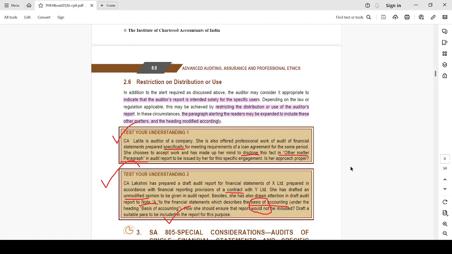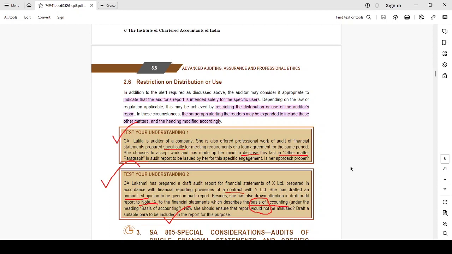In addition, you have already alerted the intended users, but there is no prohibition that you cannot restrict the use, right? There's no regulation that says that you cannot restrict the use. So you can inform or indicate that the auditor's report is intended for specific users, say, for example, XYZ Limited, the creditor. Depending on the law or regulation applicable, this will be achieved by restricting the distribution or use of the auditor's report. In these circumstances, the paragraph alerting the readers may be expanded to include these matters, and the heading can be modified accordingly.